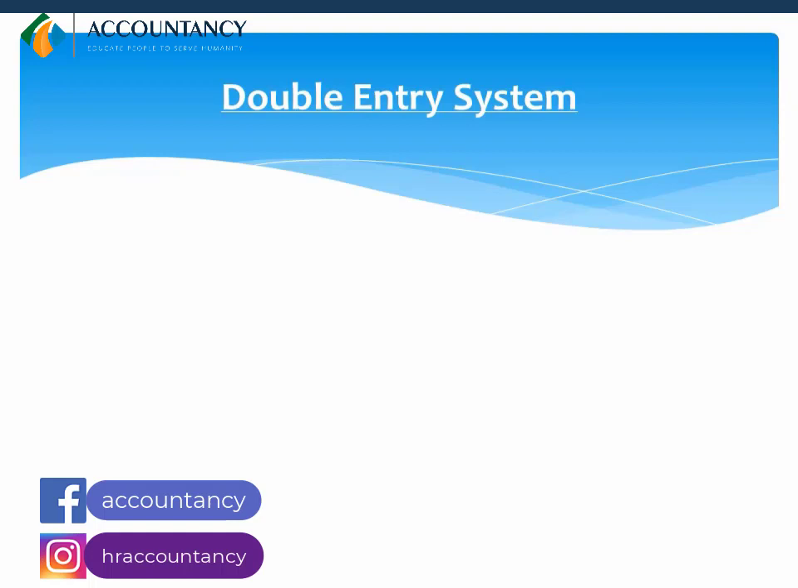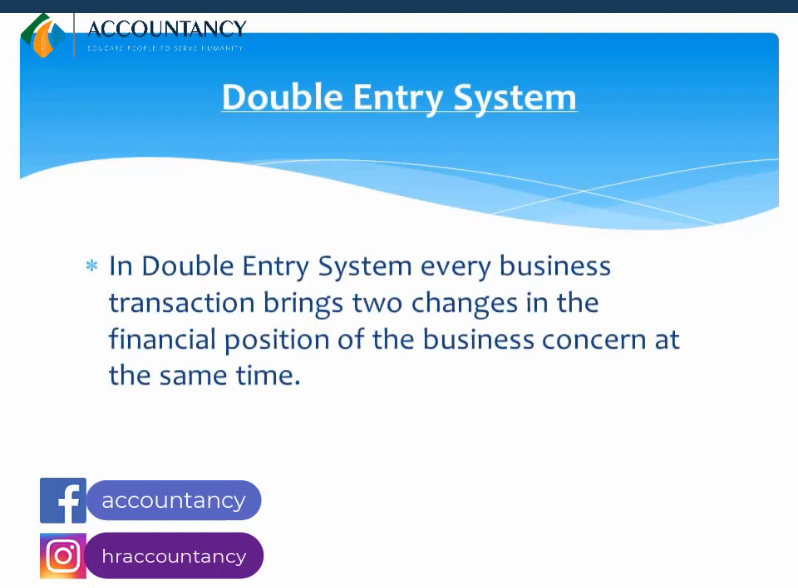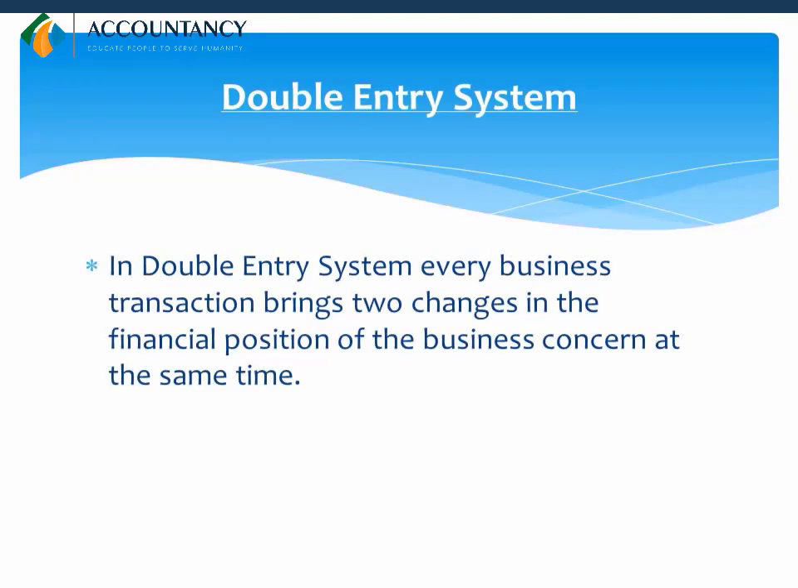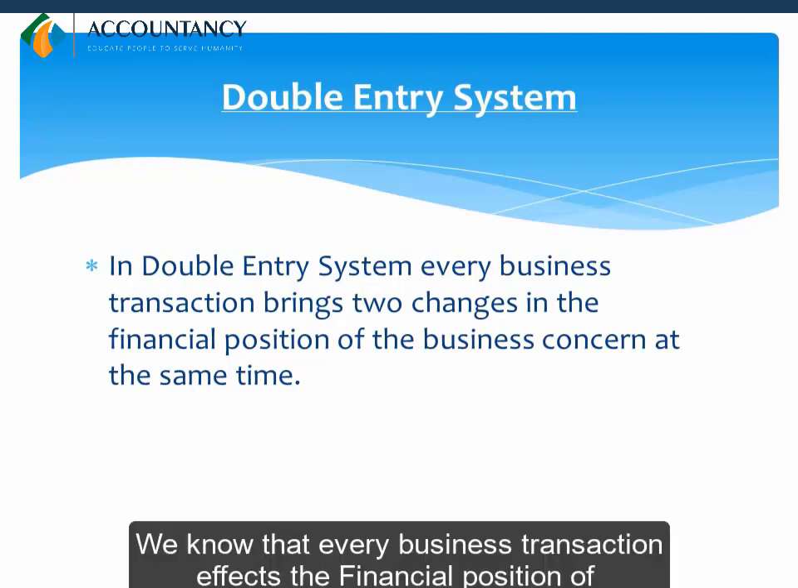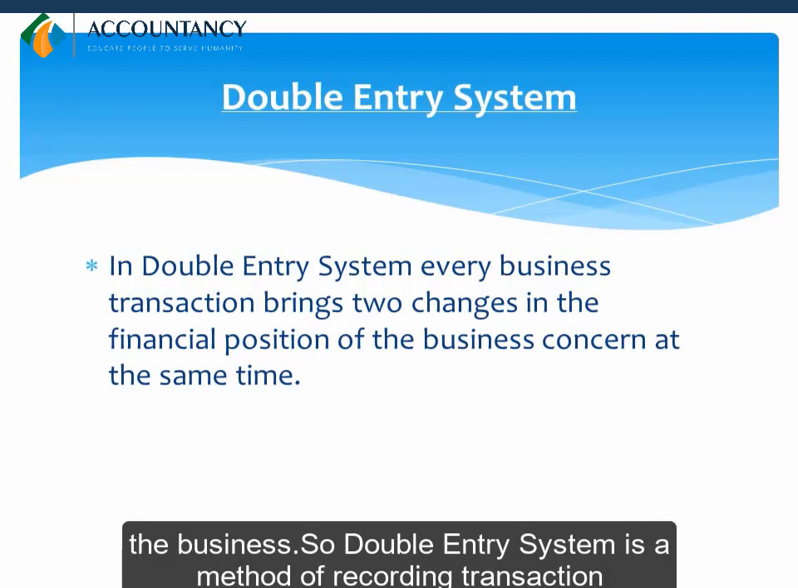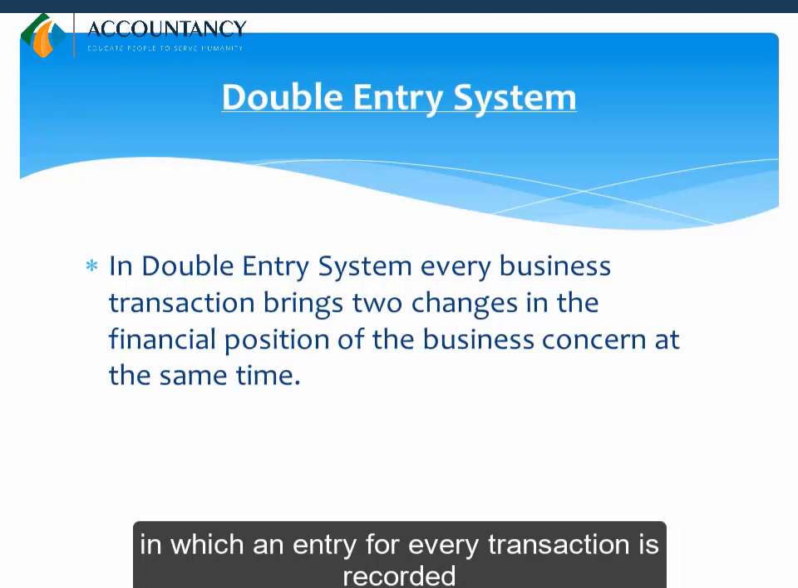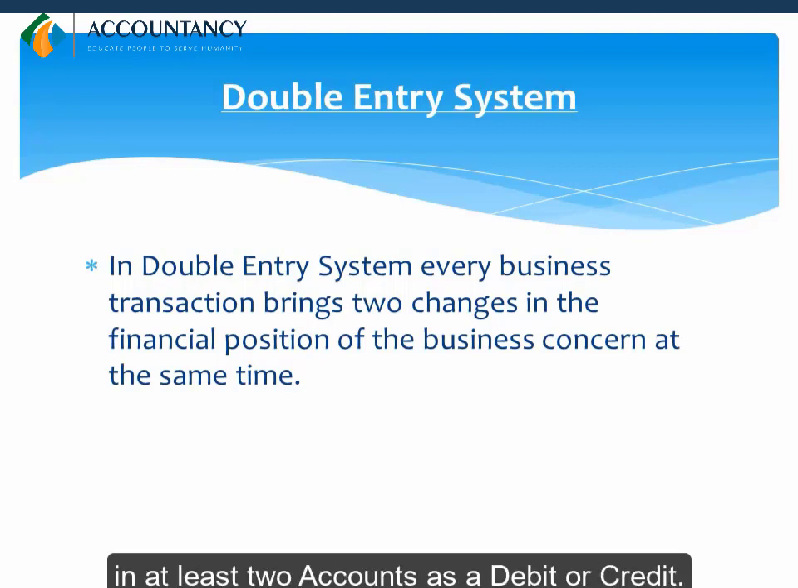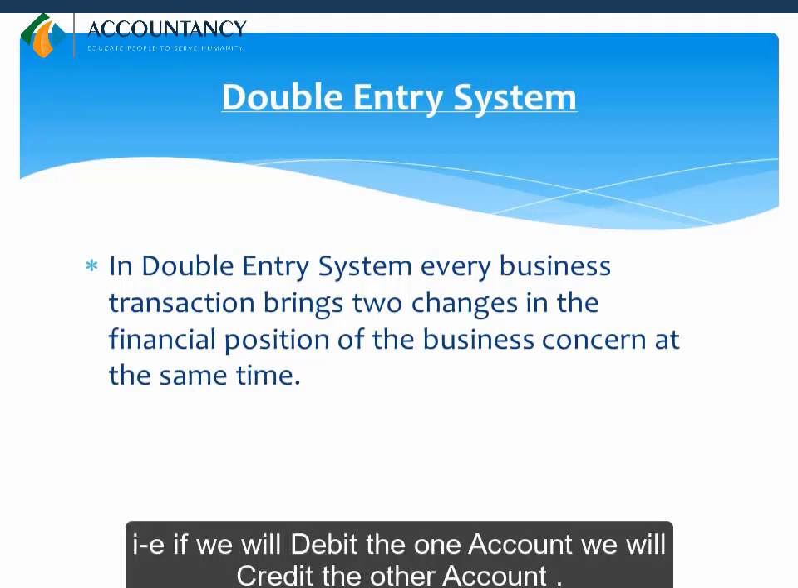Double entry system. In double entry system, every business transaction brings two changes in the financial position of the business concerned at the same time. We know that every business transaction affects the financial position of the business. So double entry system is a method of recording transaction in which an entry for every transaction is recorded in at least two accounts as a debit or credit. That is, if we will debit the one account, we will credit the other account.